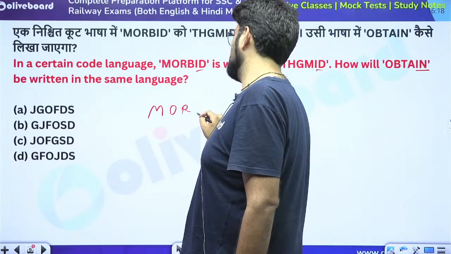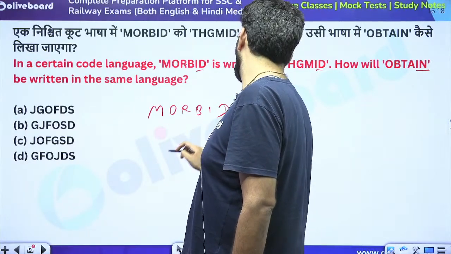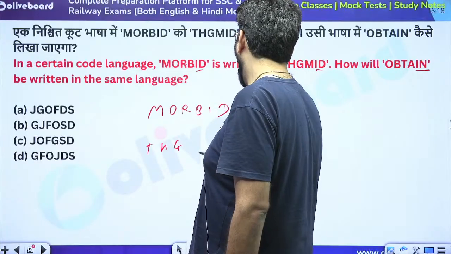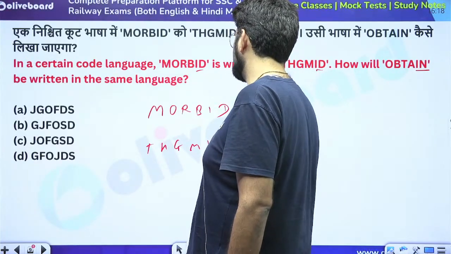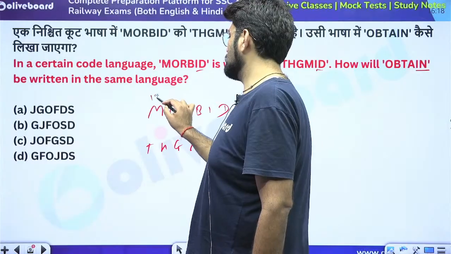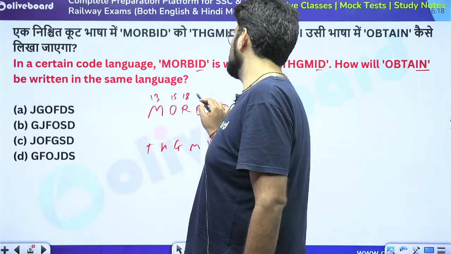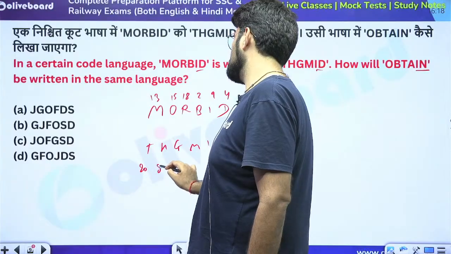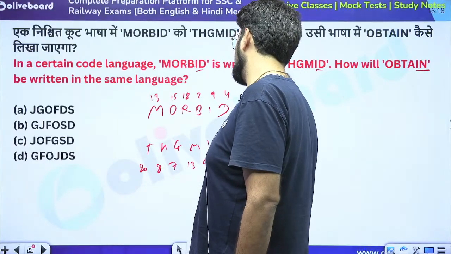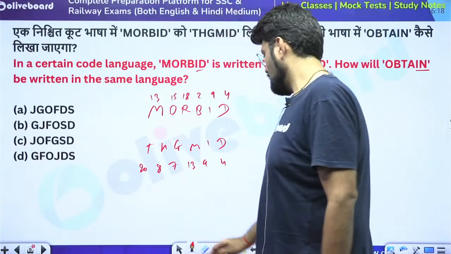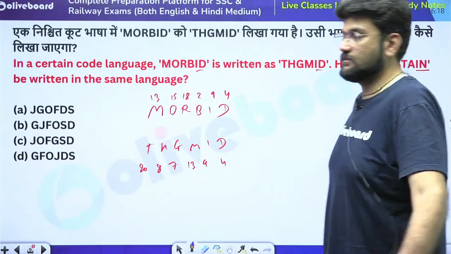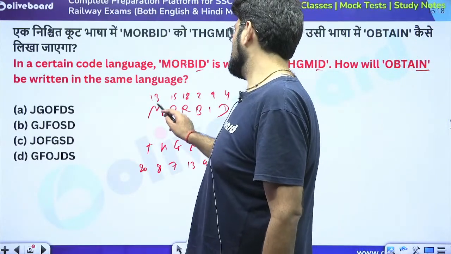So we'll have morbid here, and we'll have THG, MID. If nothing works in your favor, just write the place value. So 13, 15, 18, 2, 9, 4. And this is 28, 7, 13, 9, 4. And now if you observe, you will start getting the logic. What is the logic? 13 is related to nothing else here.